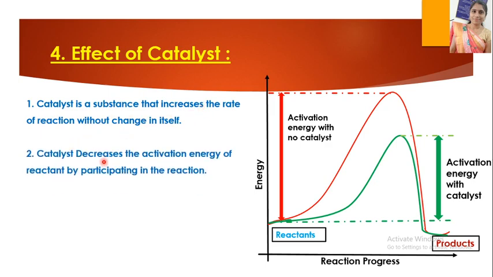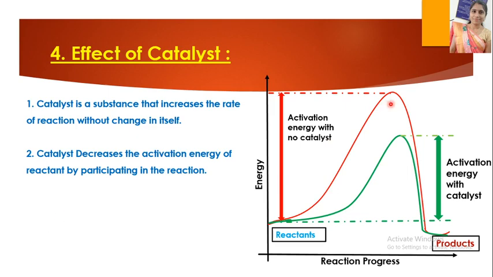What does the catalyst do in a reaction? A catalyst decreases the activation energy of the reactant molecule, the activation energy needed to convert into product. So what is the function of a catalyst? A catalyst decreases this activation energy. Here we see that the activation energy decreases by this much amount. So a catalyst decreases the activation energy of the reactant by participating in the reaction.